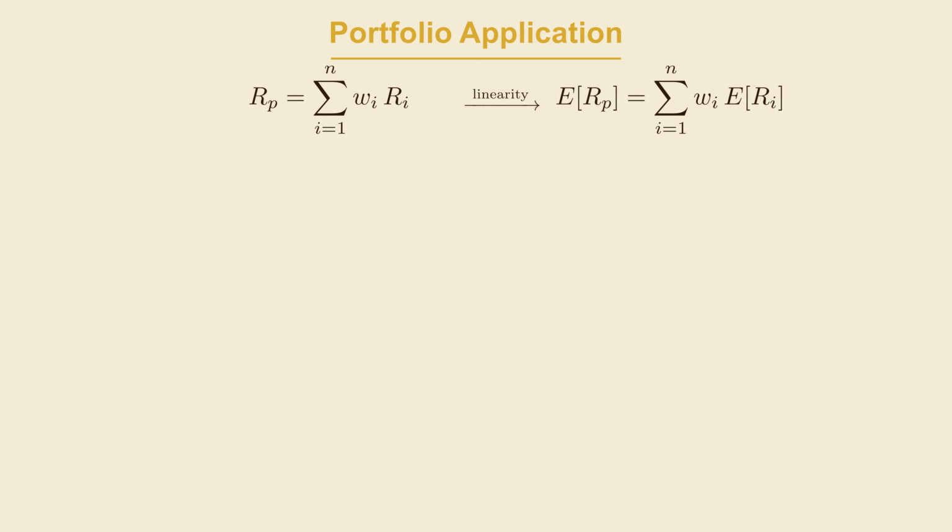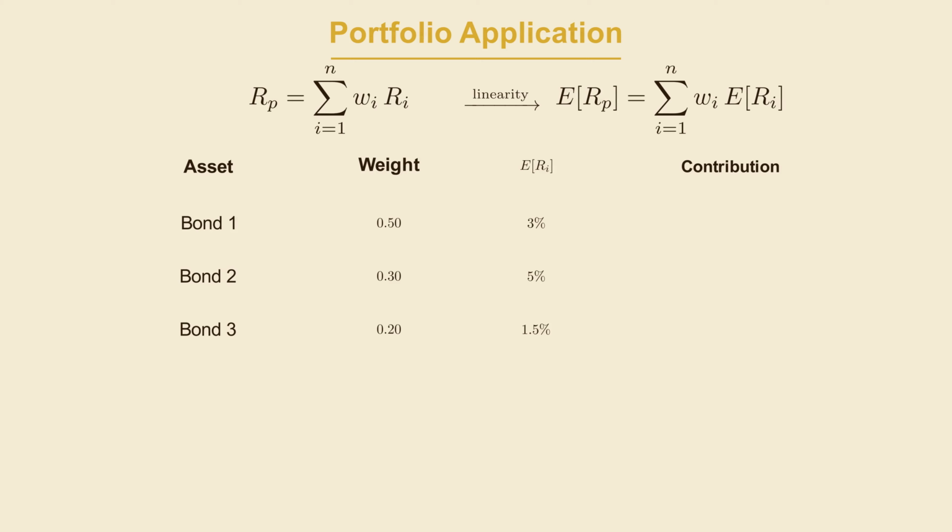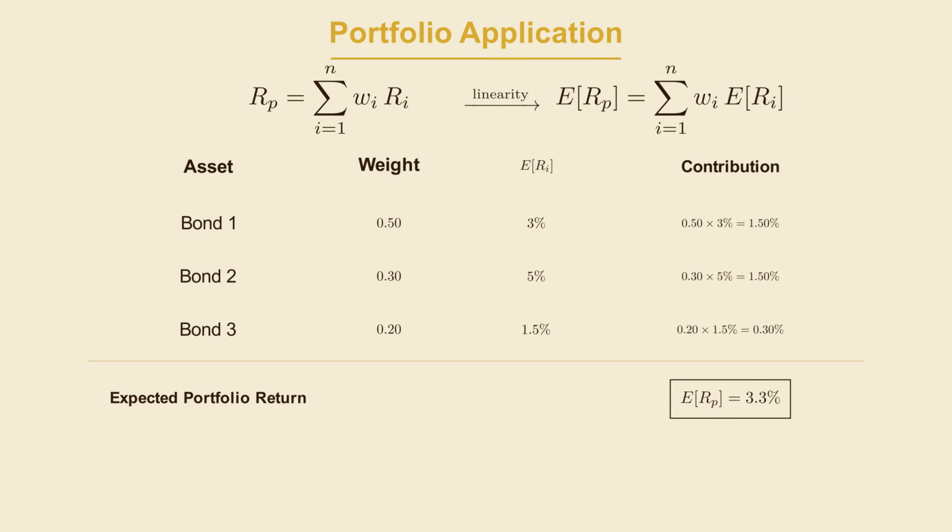Let's apply this. Suppose we're evaluating a portfolio with three bond positions. The first has a portfolio weight of 50% and an expected return of 3%. The second carries 30% weight and an expected return of 5%. The third is 20% weight with an expected return of 1.5%. By linearity, the expected portfolio return is 0.5 times 3% plus 0.3 times 5% plus 0.2 times 1.5%. That ends up giving us an expected portfolio return of 3.3%.